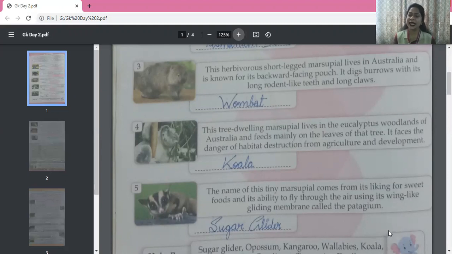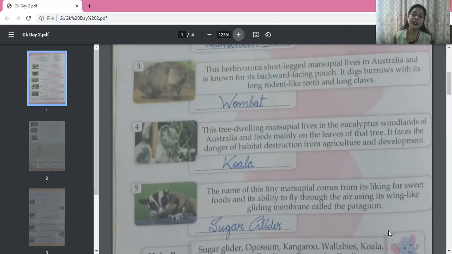Okay, so this is a tiny marsupial, very small, and it likes sweet foods. So its name comes from this quality, and it has the ability of flying through the air using its wing-like gliding membrane called the patagium.